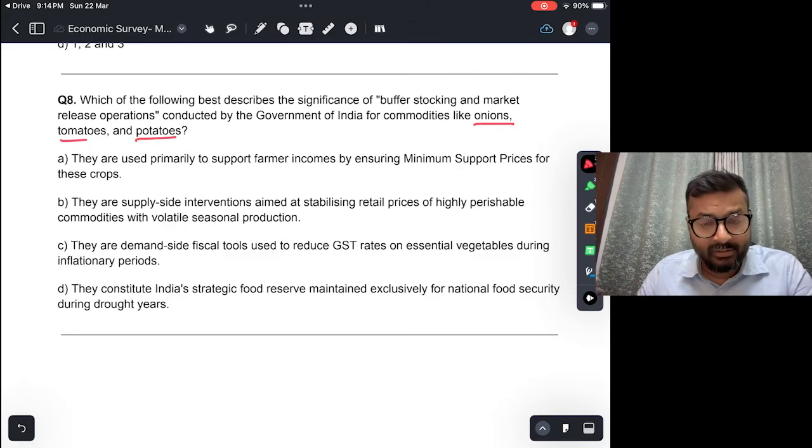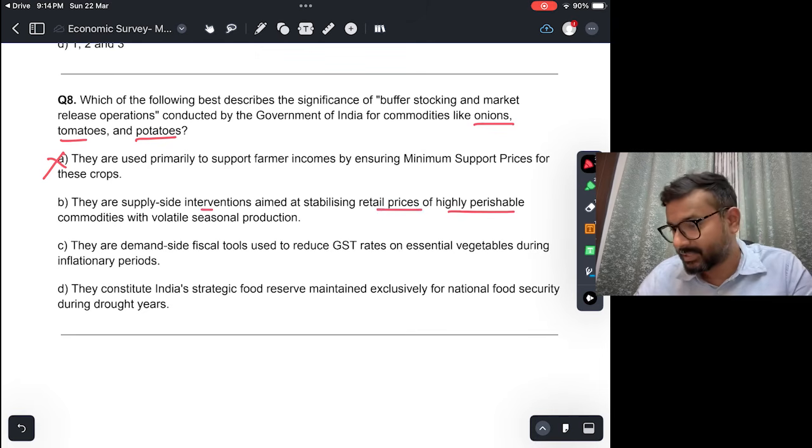In fact, it would be a very good idea for you to remember all the 22 crops for which MSP is announced by the government. B. These are supply side interventions aimed at stabilizing retail prices of highly perishable commodities with volatile seasonal production. Yes, so this is the reason.